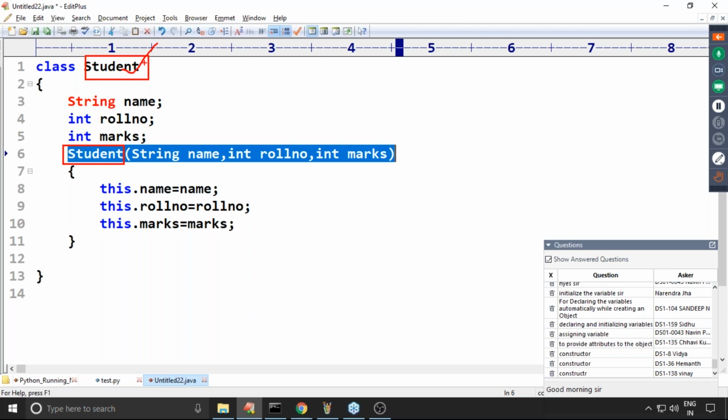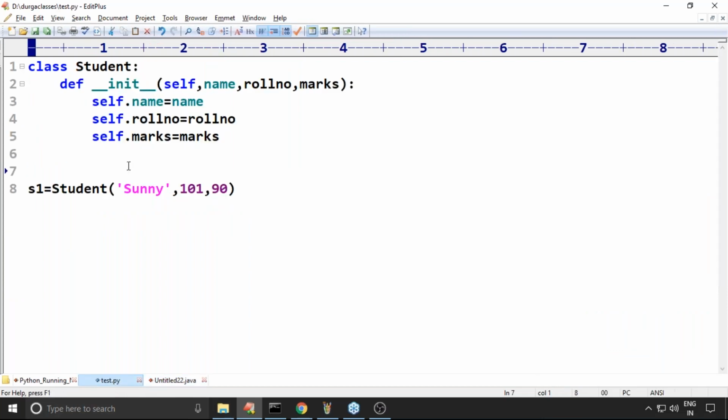If the class is Student, the constructor is Student. If the class is Employee, then the constructor is Employee. If the class is Account, then the constructor is always Account. In most other languages the constructor name should be the same as the class name, but in Python the name of the constructor is always in this style. Any doubt?